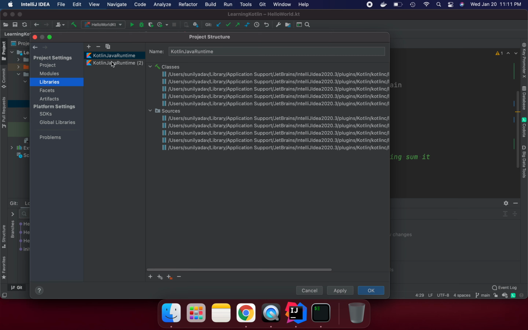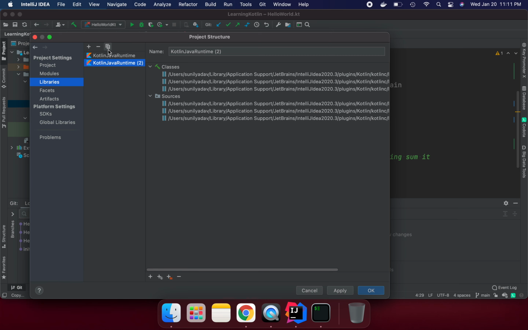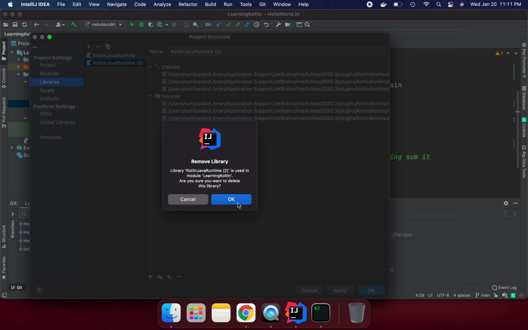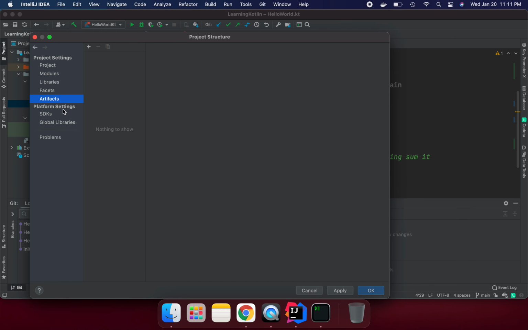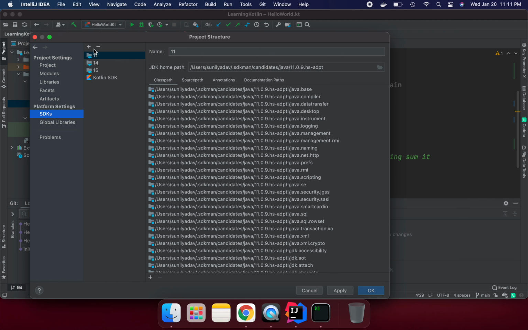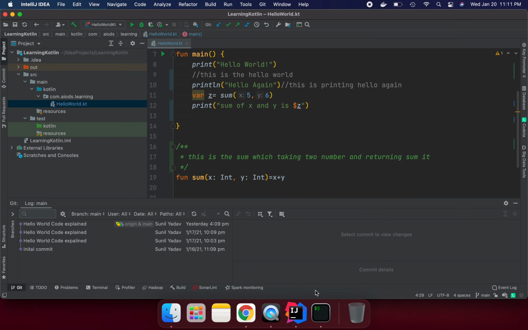The runtime library appears twice, and we can remove it since we don't need it. And this is our SDK; I'm currently using 11, but it is up to us which JDK version we want to use for that code. So this is the basic project structure I wanted to explain.